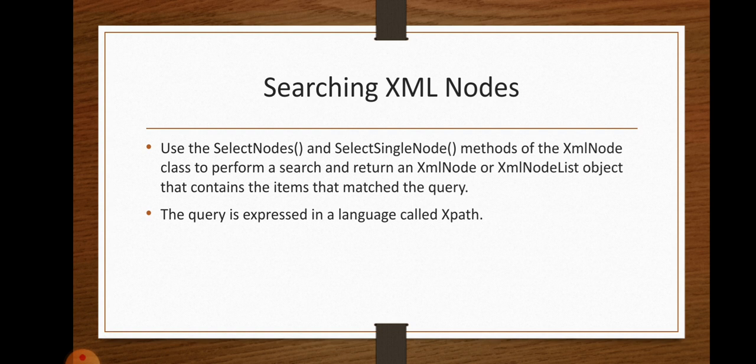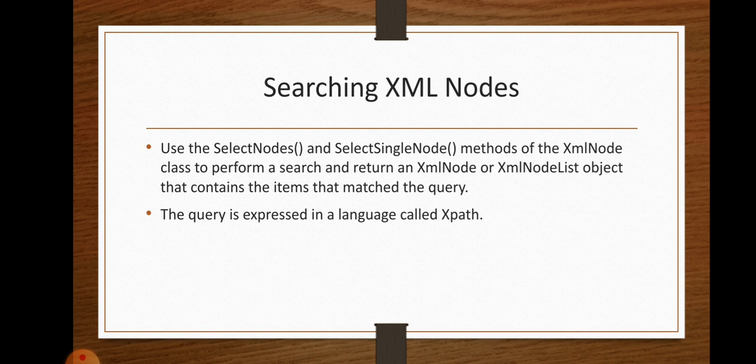Next, searching XML nodes. We can search the XML nodes with the help of the selectNodes and selectSingleNode methods. They search and return an XML node or a list of XML nodes by comparing it with the key which we want to search.